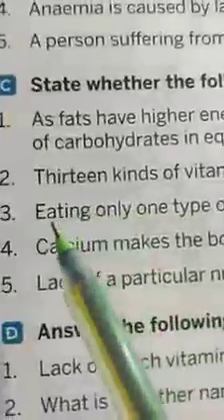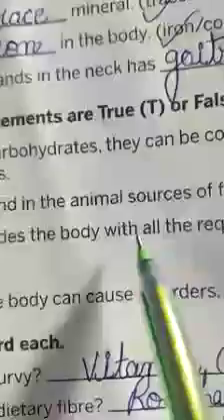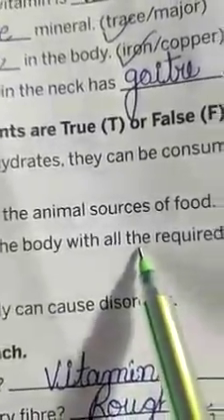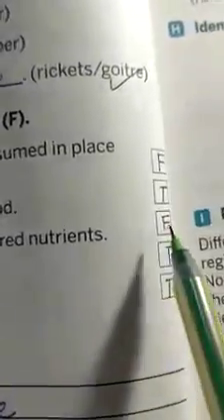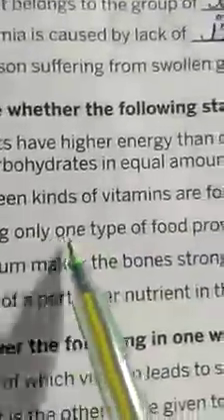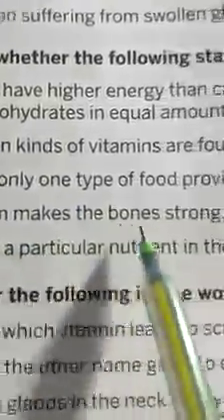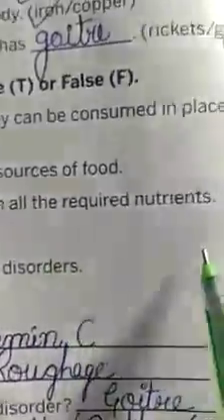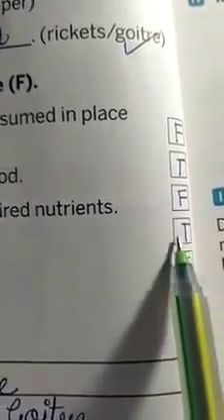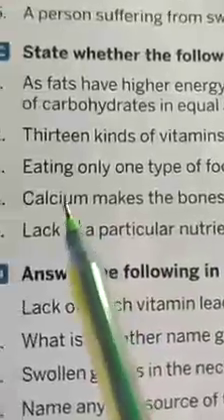Now come to the next. Eating only one type of food provides the body with all required nutrients. That is also false, dear students, because not only one type of food is needed. Fourth one is calcium makes bones strong. Dear students, that is the right answer. Calcium makes the body strong, especially for bone health.